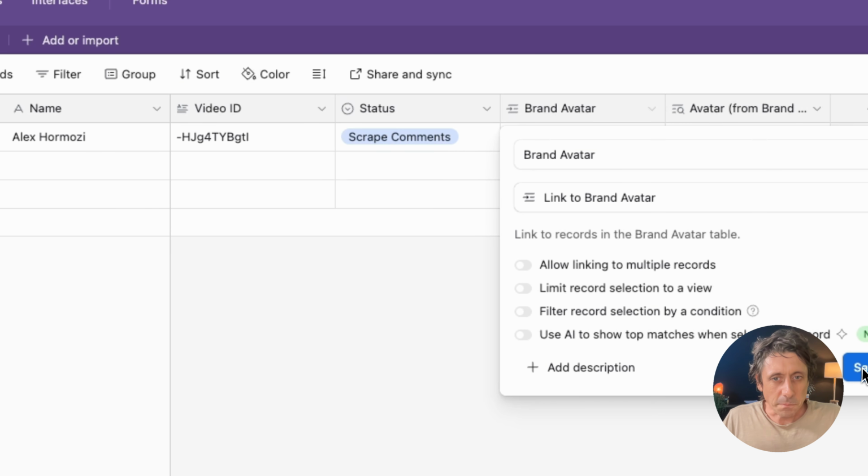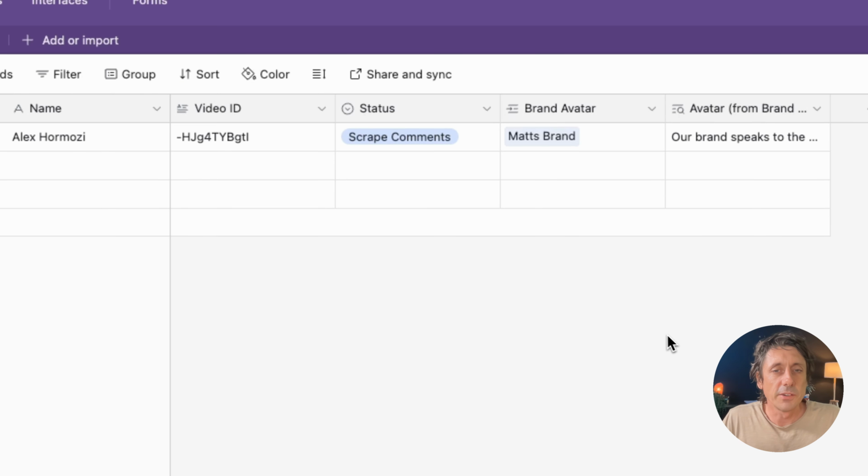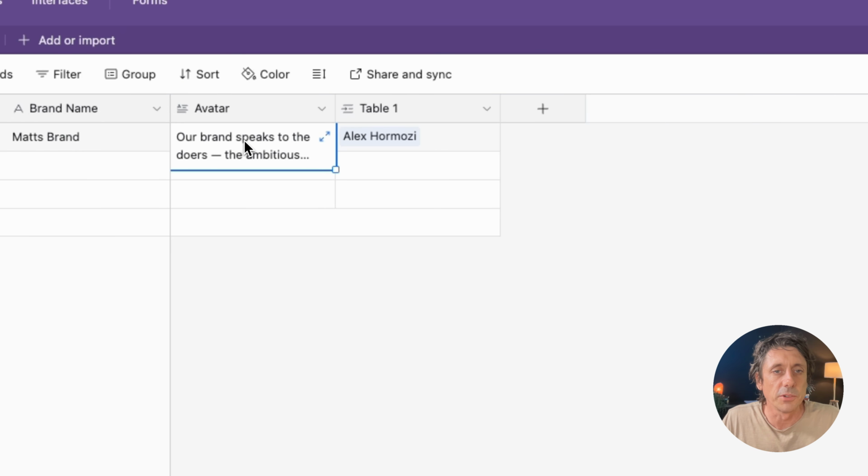Okay, and then once you've done that, because I've already set it up, it's not giving me the option to do it again. But when you click through and say yes, it'll ask you what fields you want to pull through. It'll say, do you want to add a lookup field? And you would say yes. And the field you want to look up is the avatar field, this one.